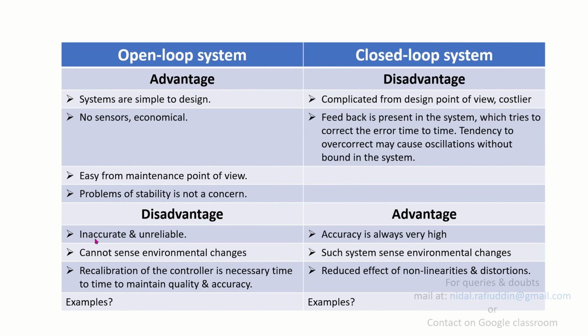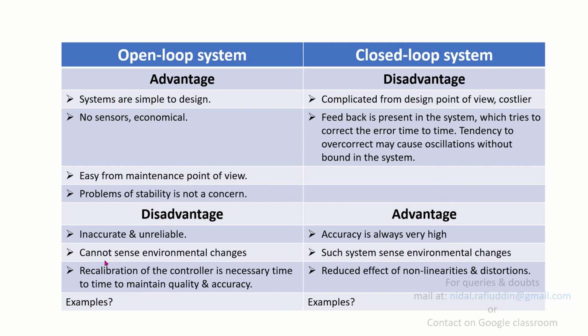A disadvantage of open loop systems is that they are inaccurate and unreliable, because you don't know what output is being generated, as you are not able to sense it. They cannot sense environmental changes. Environmental changes can be termed as disturbances, and we are going to talk about disturbances in our next lecture. The third is that recalibration of the controller is necessary from time to time to maintain quality and accuracy.